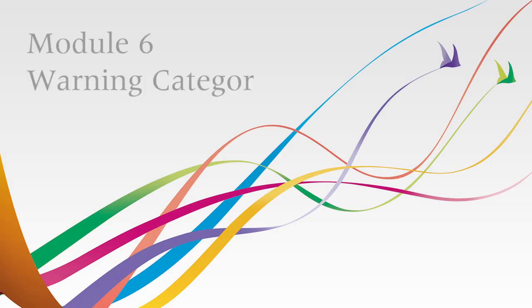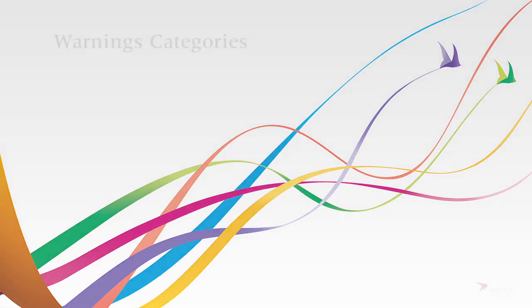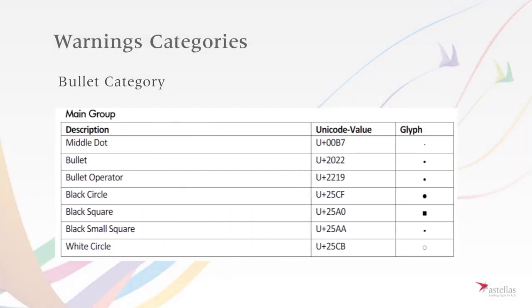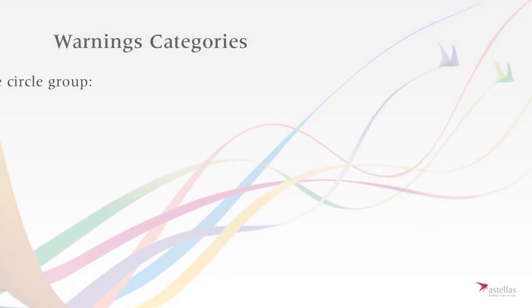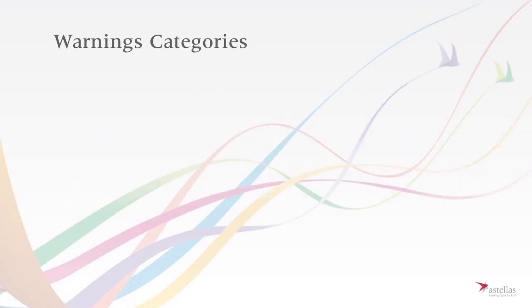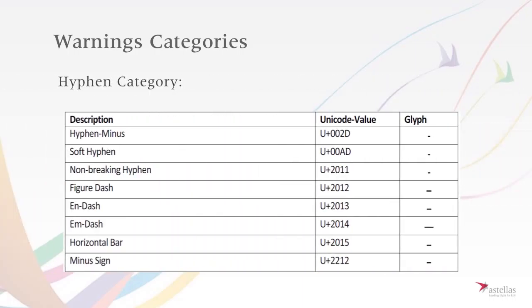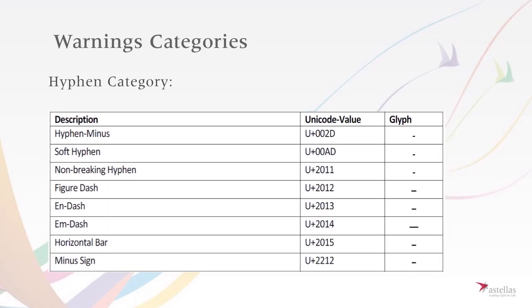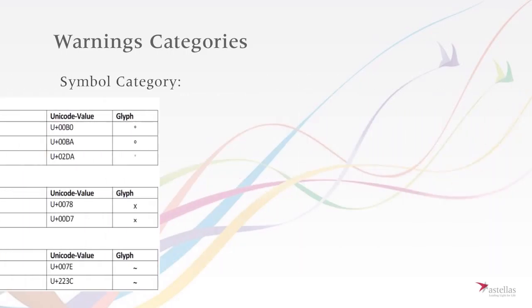Module 6.1 Warning Categories. Bullet Category. White Circle Group. As MS Word may use the O letter in the font Courier New as a white circle bullet, this group has been added. Hyphen Category. This is the only group of the hyphenation category.